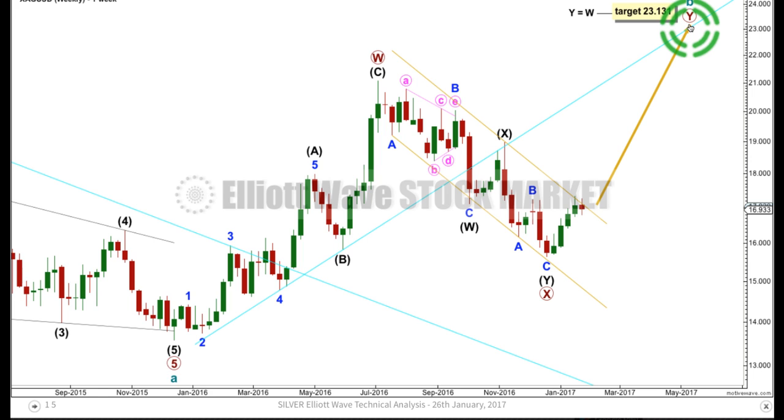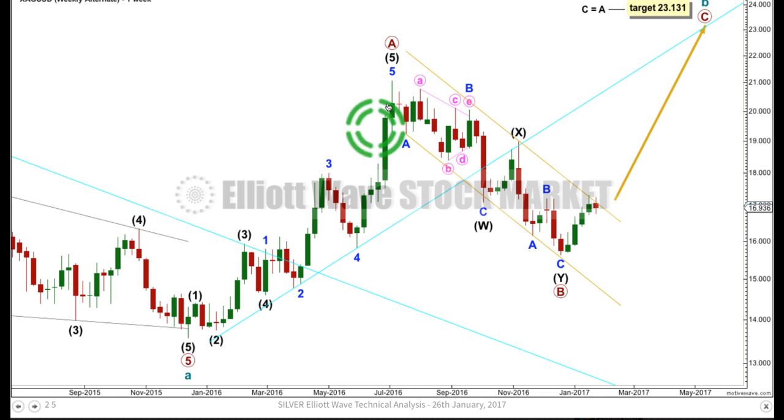Let's have a look at this second idea, where cycle wave A is still a 5 complete down here, and now from this low to this high we're looking at it as a 5-wave structure. Sometimes it's impossible to tell if a movement is a 3-wave zigzag or a 5-wave impulse, and when that's the case, which is often the case, then it's important to consider both possibilities. If this is a 5, then we could have 1, 2, 3, 4 and an extended 5th wave ending with a very strong upward movement. It's common for commodities to exhibit extended 5th waves, so this would follow the most common behaviour for a commodity, so that slightly increases the probability of this wave count.